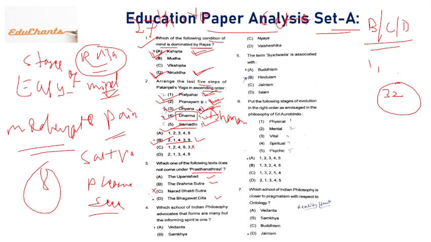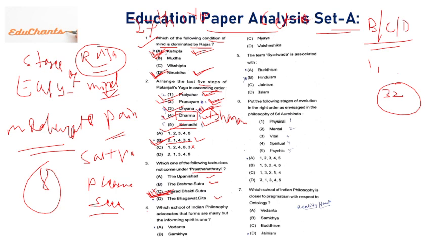So the answer will be C. Note down the answer because I have not highlighted the answers. Already it is a PDF, that is why I can just stick the right answer. Here the answer will be A or D. Here the answer will be definitely B. Here the answer will be C.